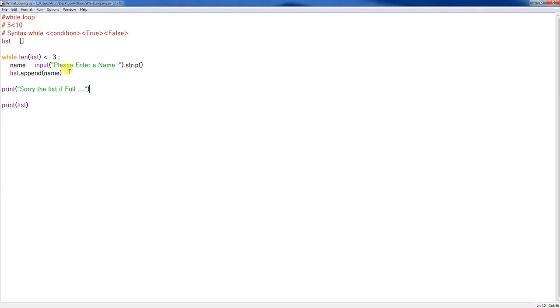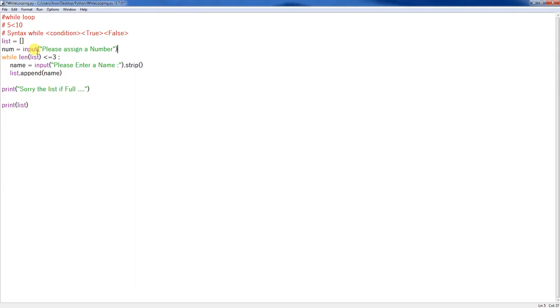Let's try something different. Instead of length, for example, we'll ask the user how many items they want to add into the list. So what I'm going to do is get numbers. Num is equal to, I'm going to get the input from the user. Please assign a number.